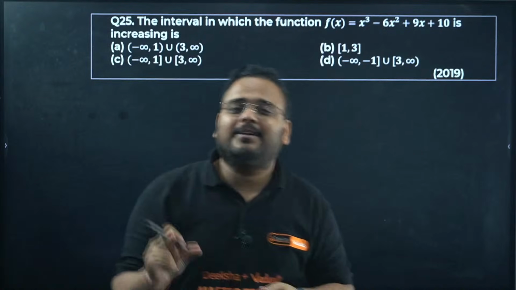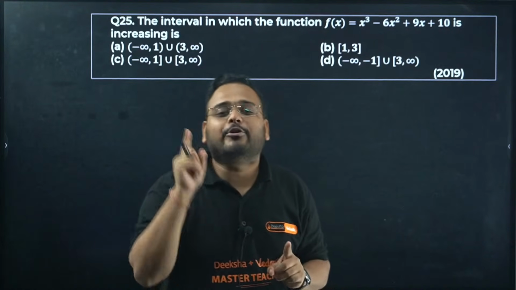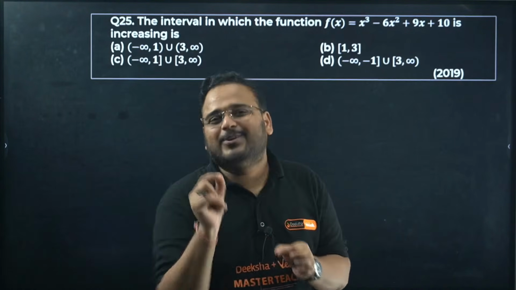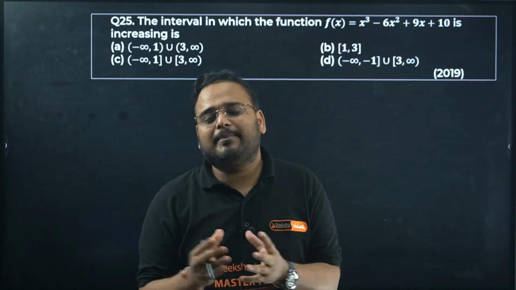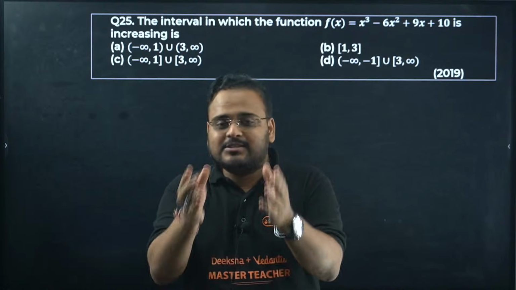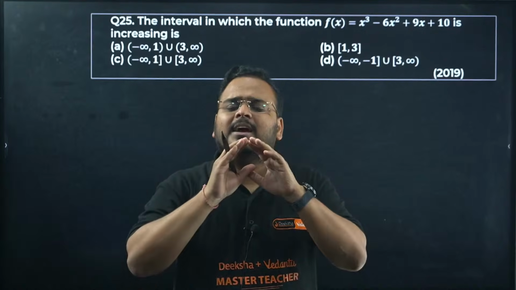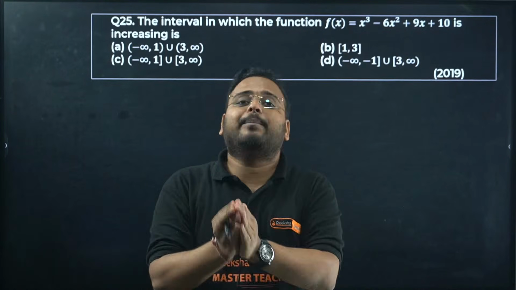You get a good rank, I'll be celebrating with you. I'll be jumping with you. I'll be dancing with you. Okay? I really want you to succeed. I want my name attached to you a little bit, because it makes me happy. It makes teachers happy when their students do well. Whatever they could not do, if they see you guys doing that well, not only me, whoever has taught you, whoever has helped you in your life, they will be very happy to see you succeed.